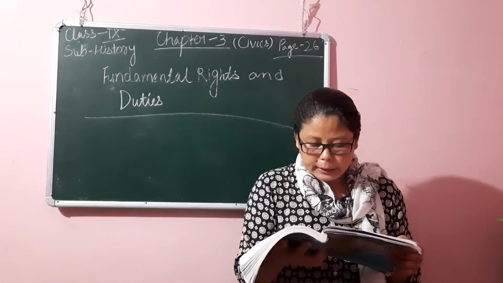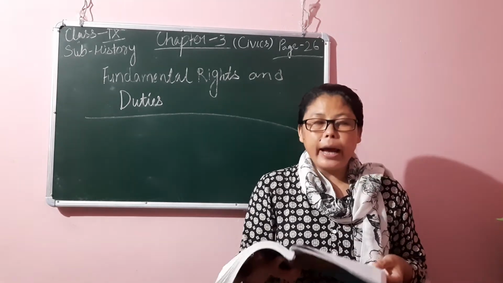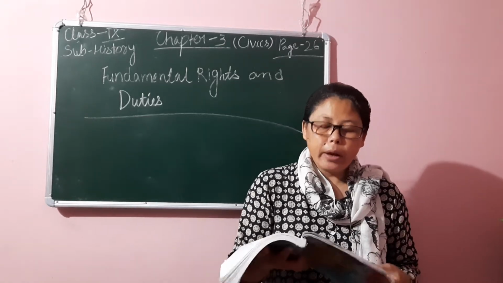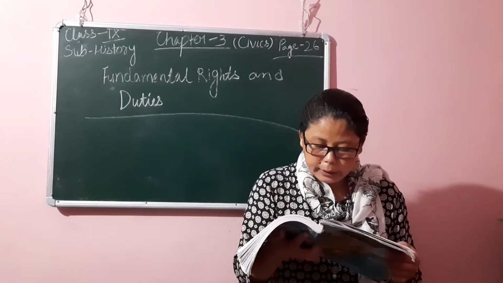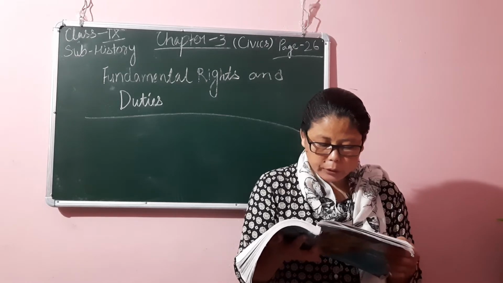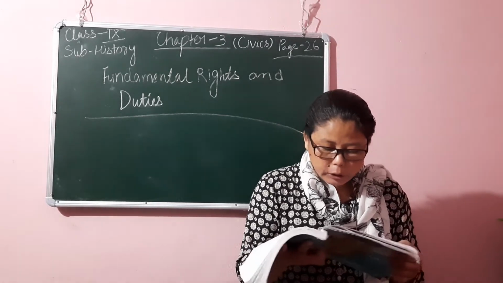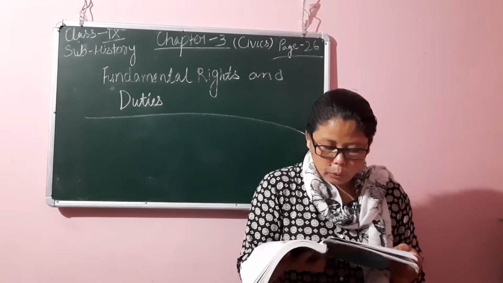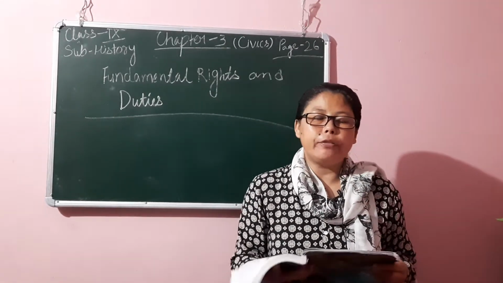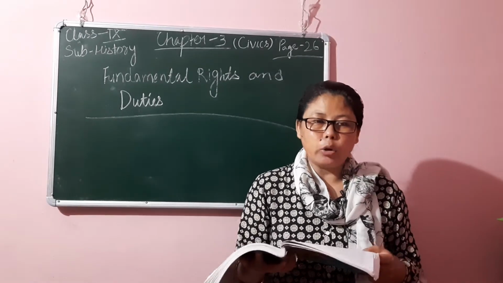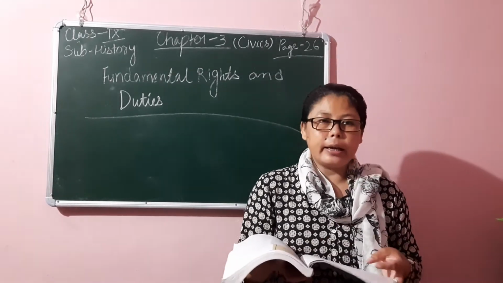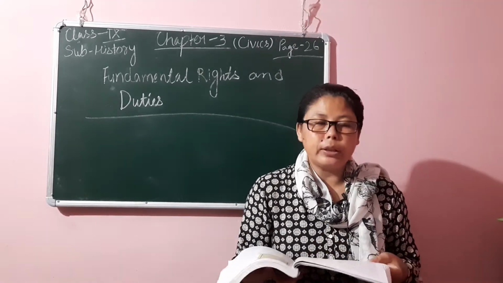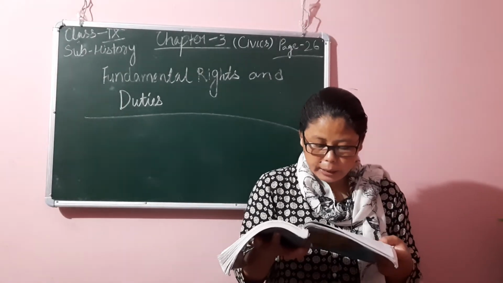Next is freedom to reside and settle in any part of India. Every citizen of India has the right to reside in any part of India. The right is an elaboration of the right to freedom of movement within the territory of India, and the object of the right is to remove internal barriers. So as a citizen of India, we have every right to reside in any part of India, and this freedom to reside or settle in any part of Indian territory has some restrictions.